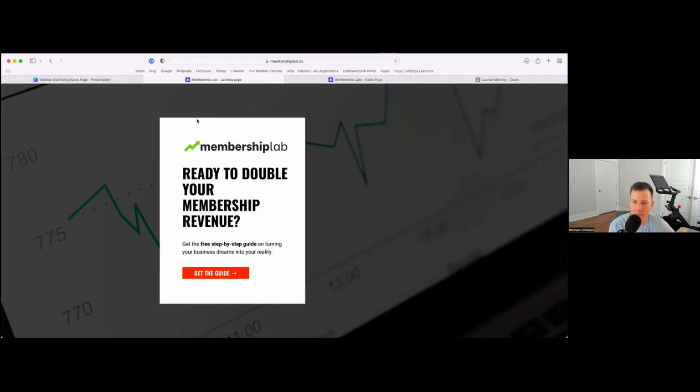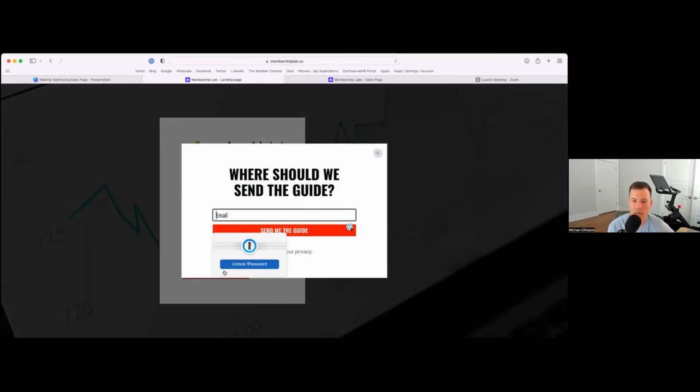So this landing page, again, everything's above the fold. I do not have to scroll. I do not have to take any other action than to say, I'll click the get the guide button here, and I will instantly be taken to a spot where I enter my email and I am expected to get that guide in my email. And immediately there's been a huge delivery of value without asking me for anything other than my email address. So again, zero risk to me as the potential customer.